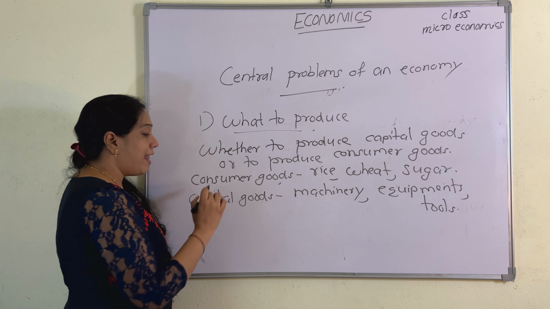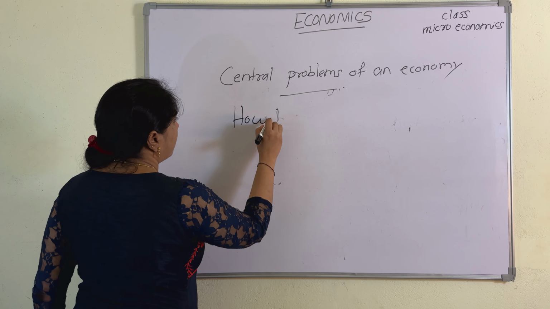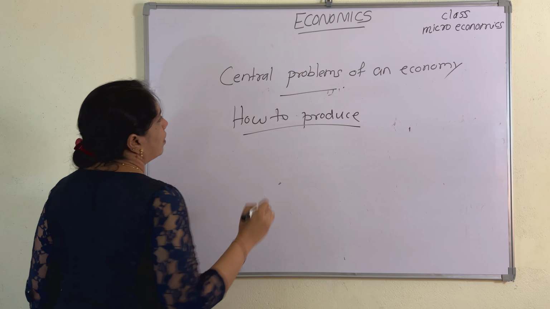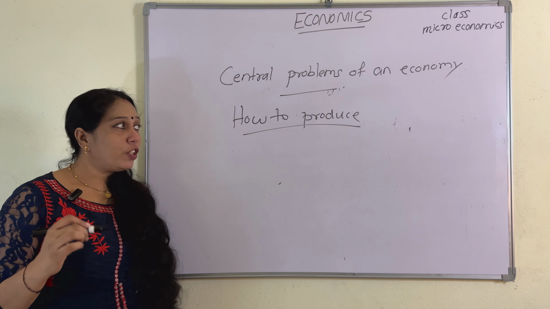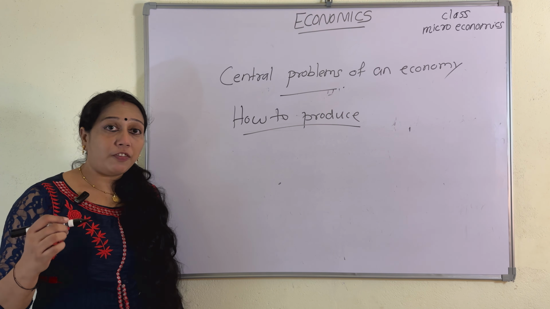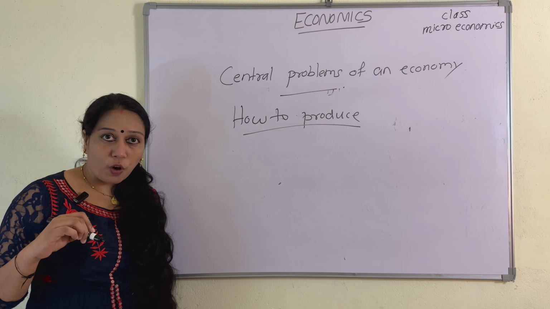Okay, now we will study the second problem of an economy, that is, how to produce. How to produce is related to techniques of production. It means the economy has to decide which technique is to be used for the production of goods.